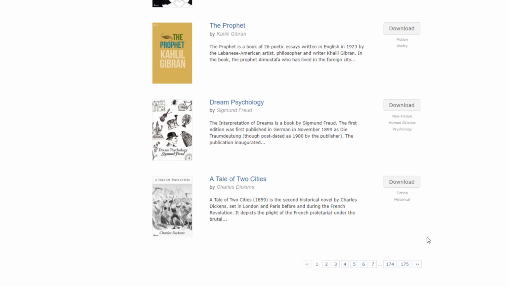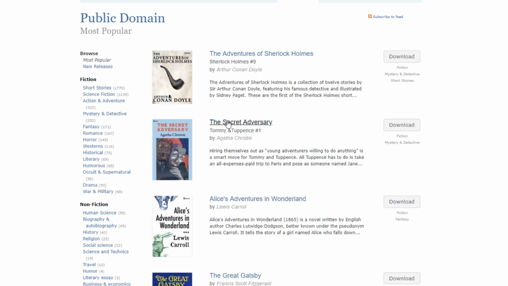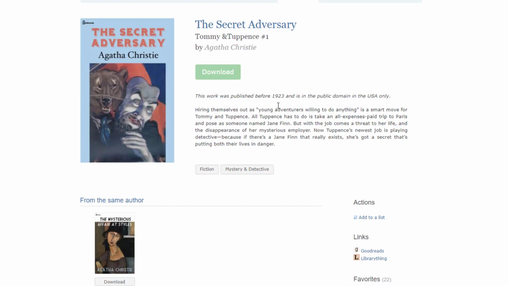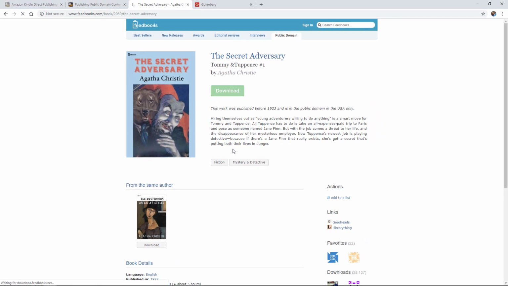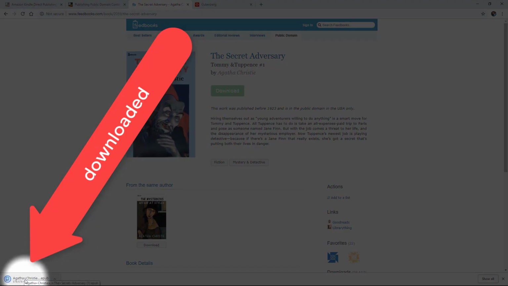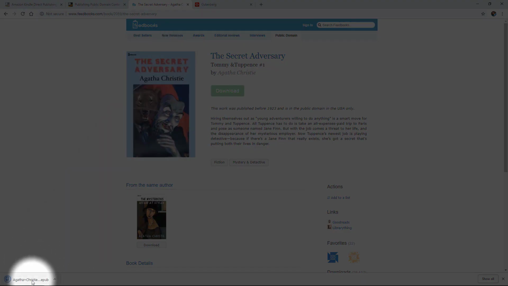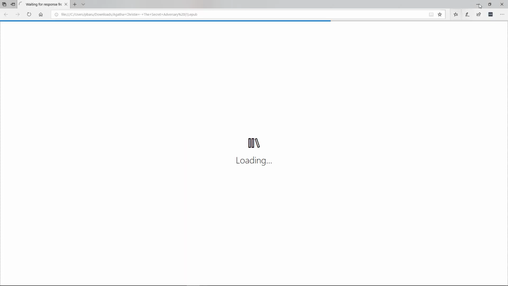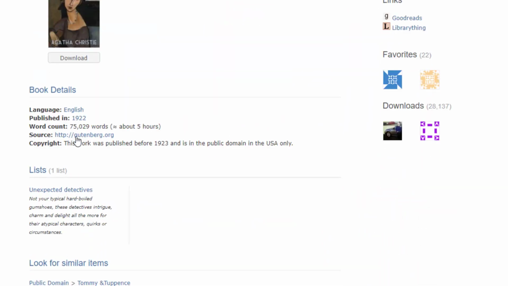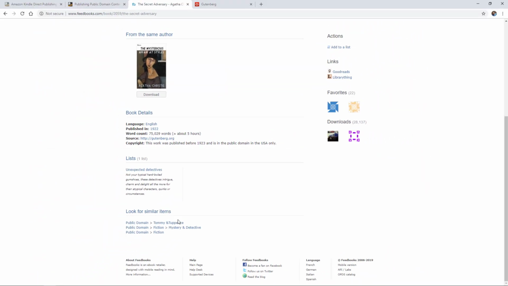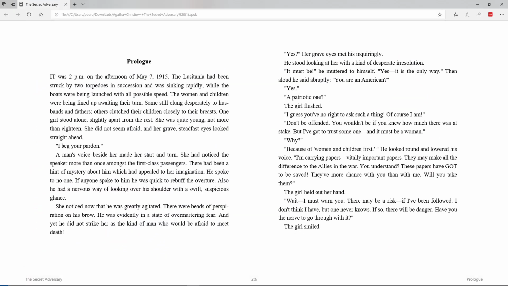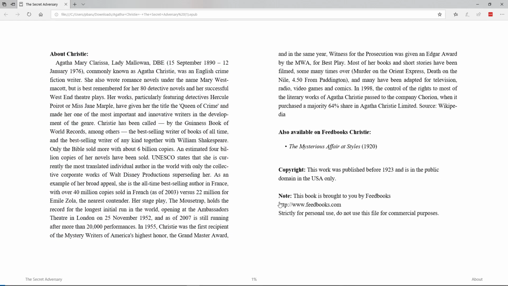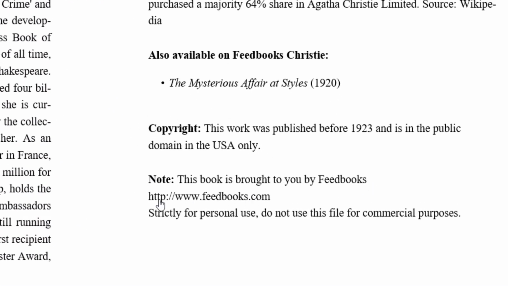Let's say I have chosen the Secret Adversary book. I also see a download button here. This is exactly when many commit the mistake of directly downloading from here and uploading it onto Amazon KDP. No wonder the books don't get published and they end up getting their account suspended. The problem here is that although it's mentioned the book is in the public domain, you can also see that a clear note is given inside this book that says this book is strictly for personal use and not to use this file for commercial purposes.